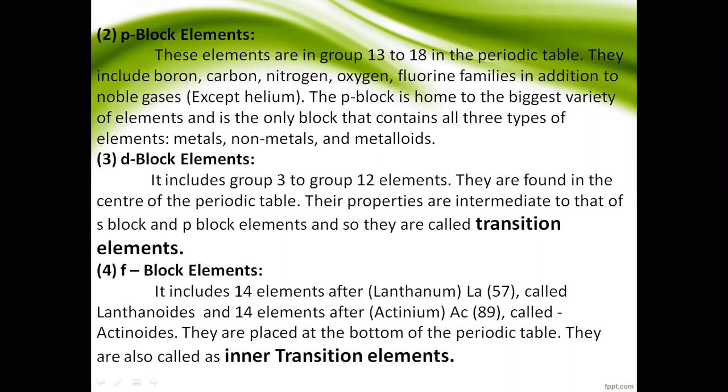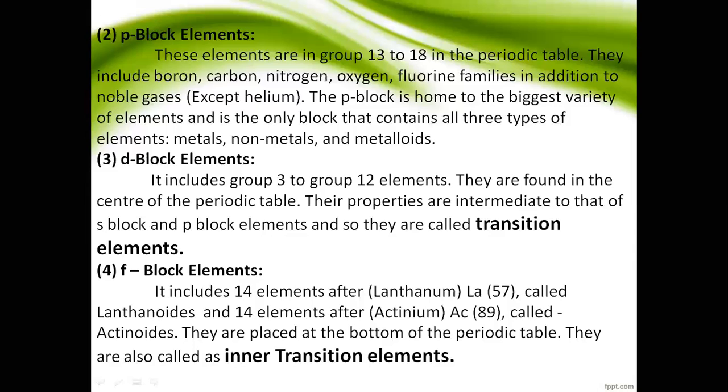The P block elements are a variety of elements, because inside the P block metals, non-metals and metalloids are all included. We have seen group 1 is only metals, group 2 is only metals, and group 18 is non-metals.